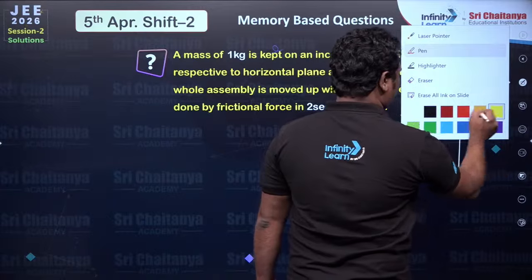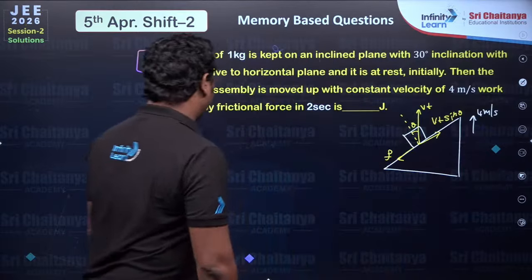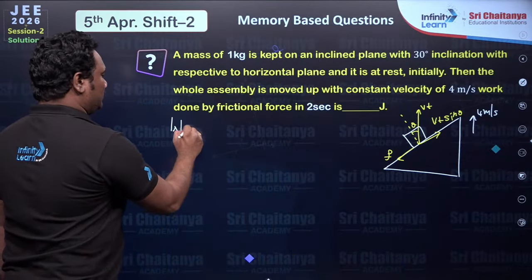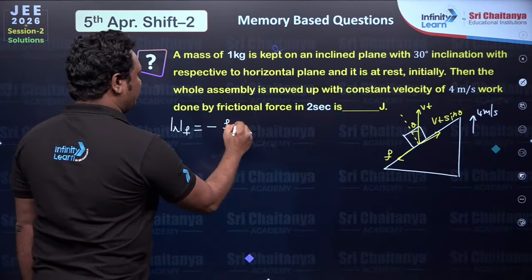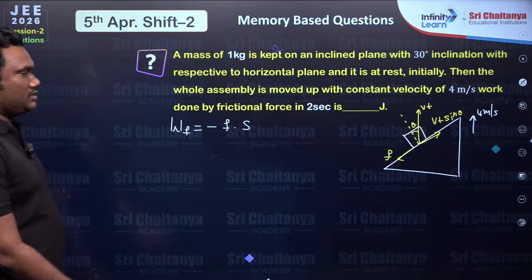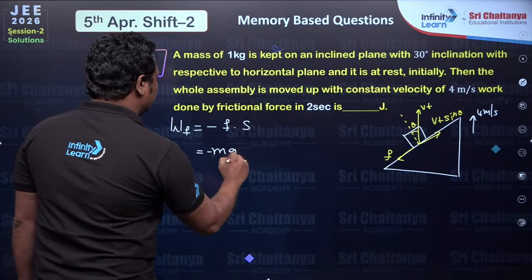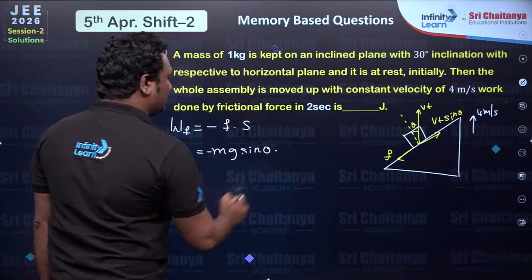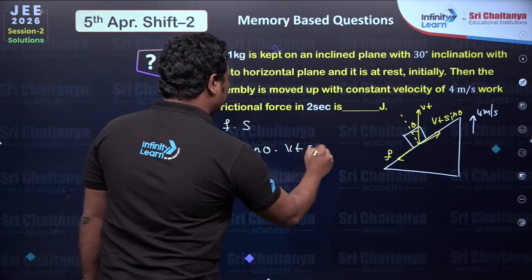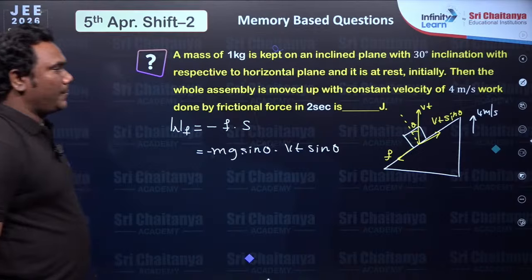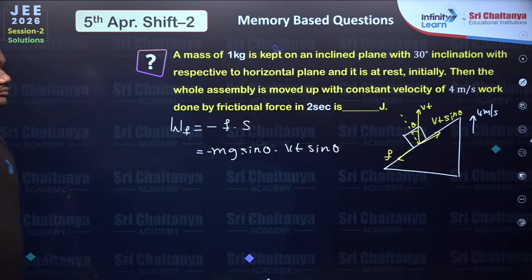So work done by friction, he is asking. Work done by friction is minus F into displacement, force into displacement. So friction is mg sine theta, displacement is also Vt sine theta along the plane.